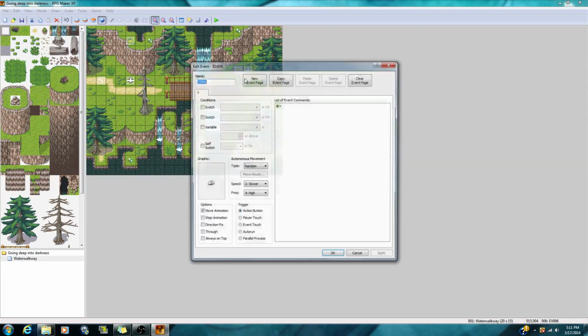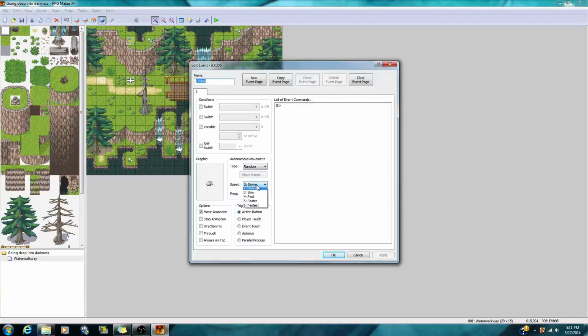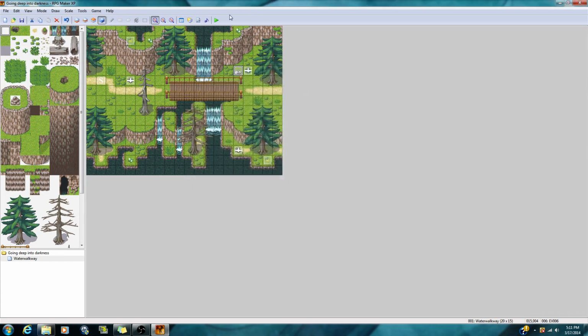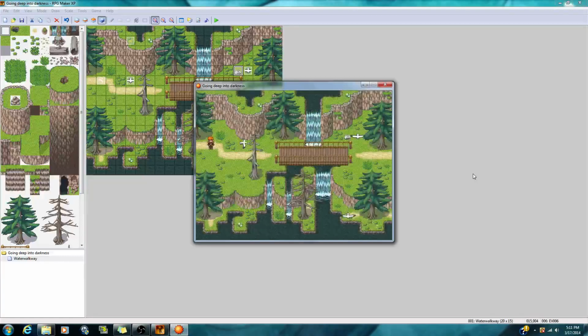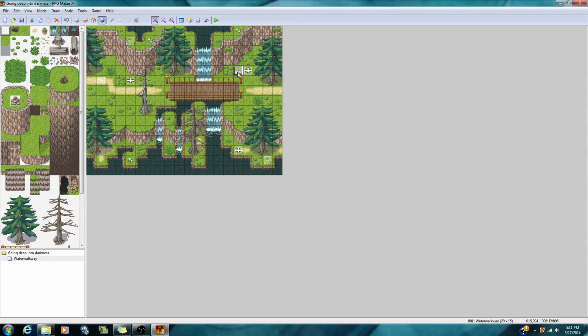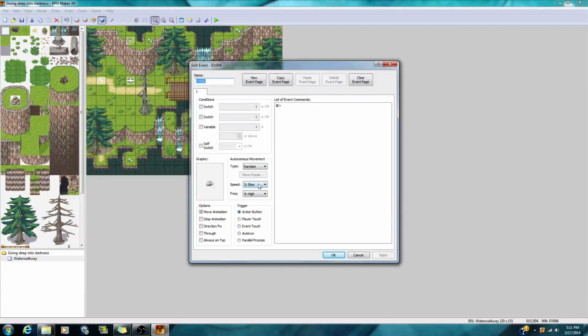If I click on him right now, probably going to click slow, so when he does that action, he will look pretty good. He's just moving around pretty quick now. He's walking. That's why you want to go through speed and frequency quite a bit, because you never know what's lying inside of them.